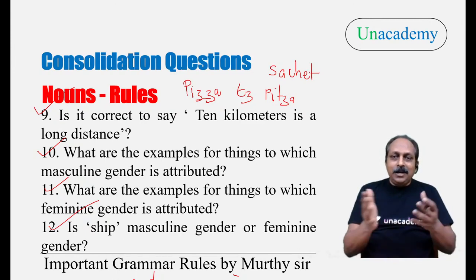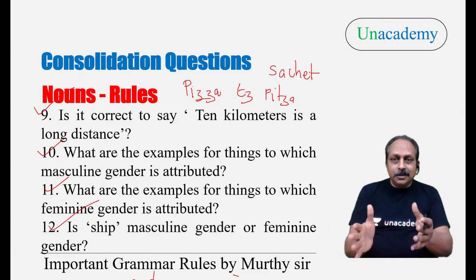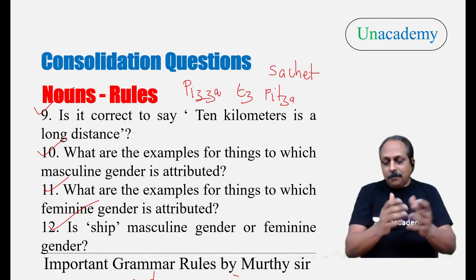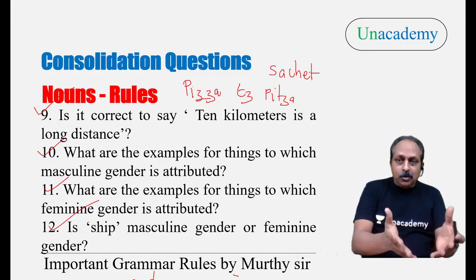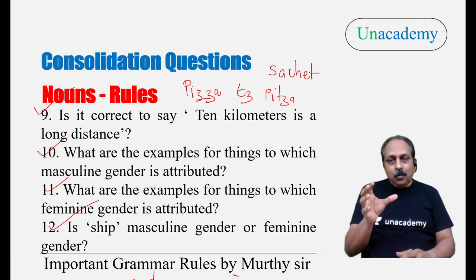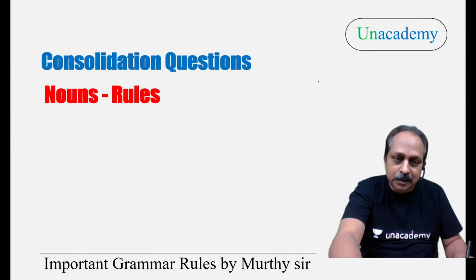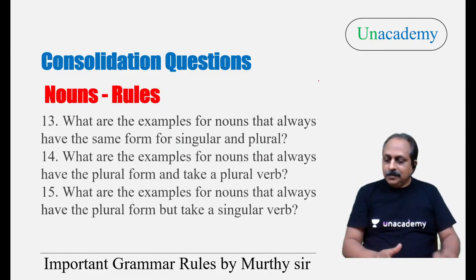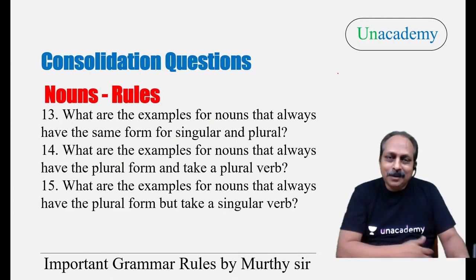Now you may ask, sir, where is the T sound? There is no T sound. It's a French word. How do we know it's a French word, and how do we know we have to pronounce it that way? Because of that, when it comes to English, certain words are mispronounced. Nothing wrong in that. You don't have to feel guilty about that. Anyone will make a mistake.